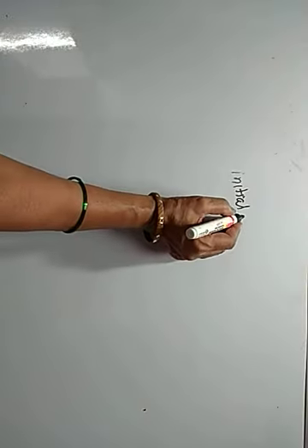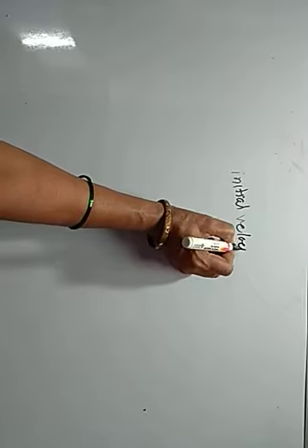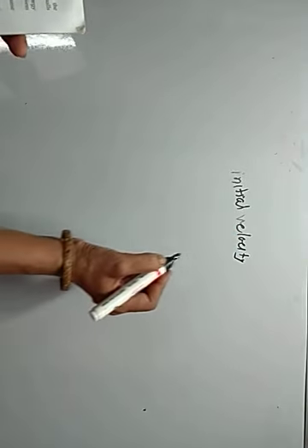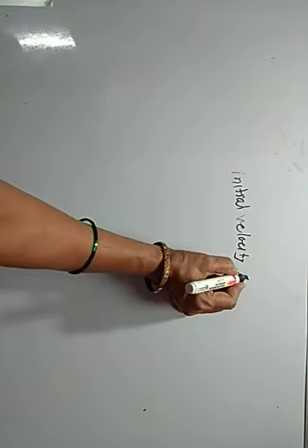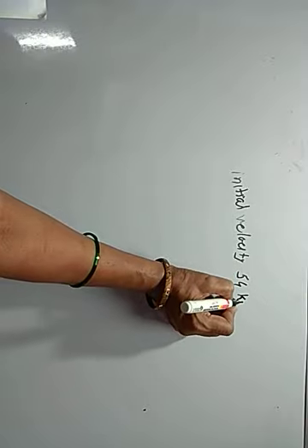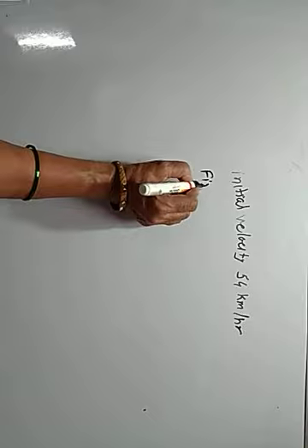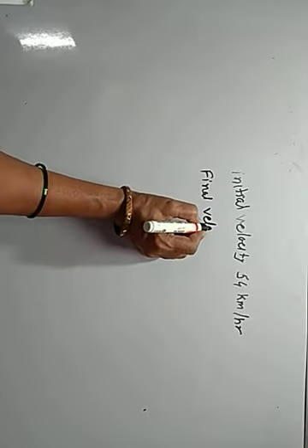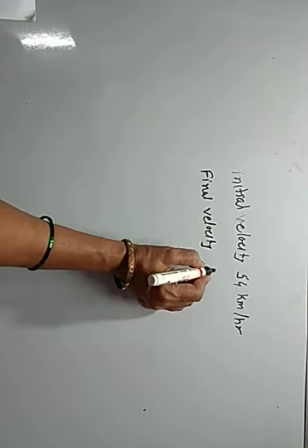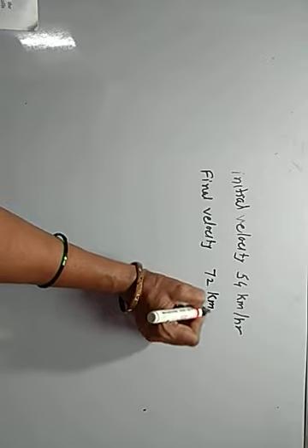Now, velocity of car increased from 50 km per hour to 72 km per hour. So, initial velocity 54 kilometer per hour. Final velocity 72 kilometer per hour.